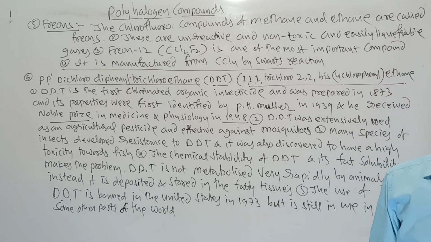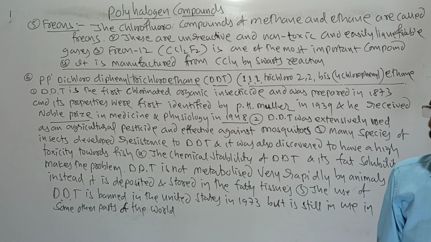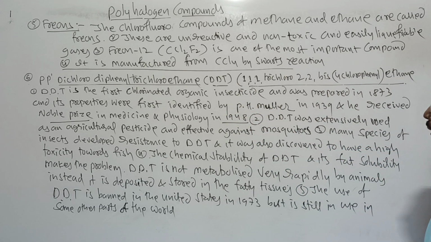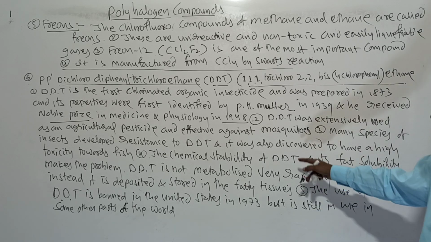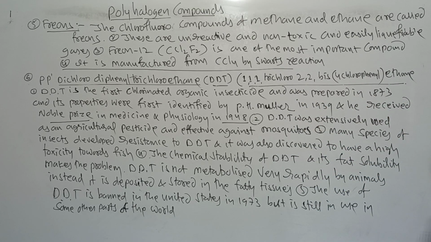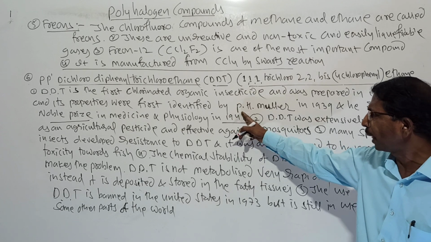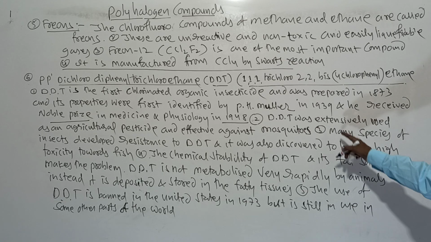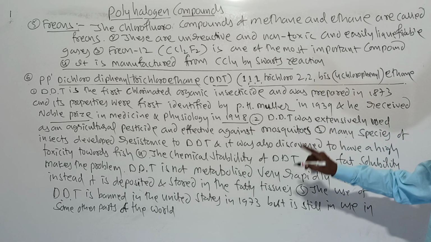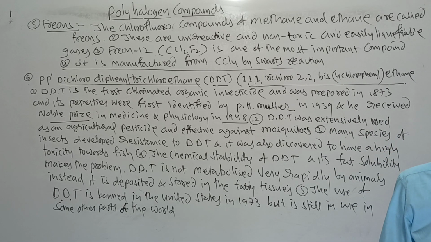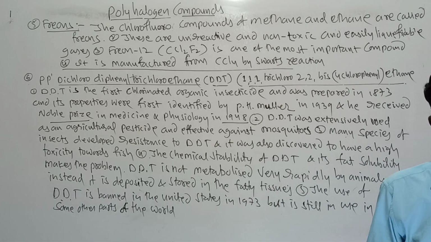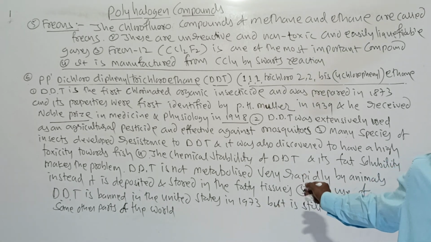Then you are very familiar with this DDT. This DDT is the first chlorinated insecticide. It was prepared in 1873 and its properties were first identified by a scientist called P.H. Muller in 1929, and he received a Nobel Prize in Medicine and Physiology in 1948. He has given a wide range of